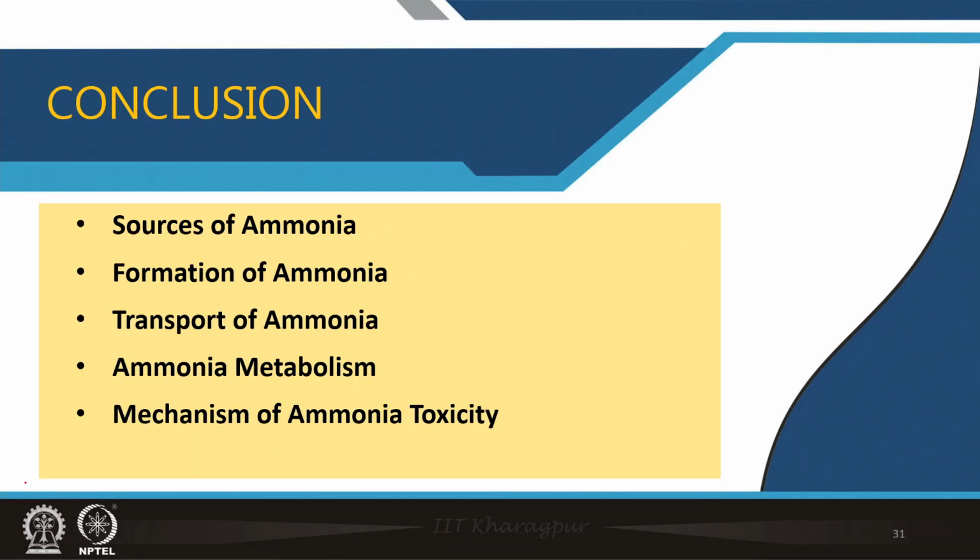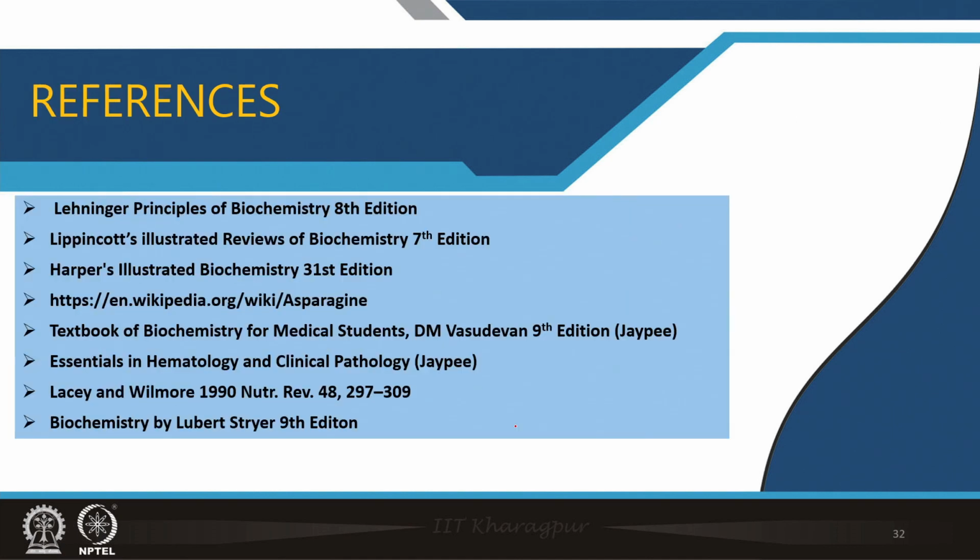So to conclude, in today's class we have learned what the sources of ammonia are, how ammonia is formed in the body, how it is transported for excretion, what the various reactions are that utilize ammonia, and ultimately we have also read the mechanisms of ammonia toxicity.